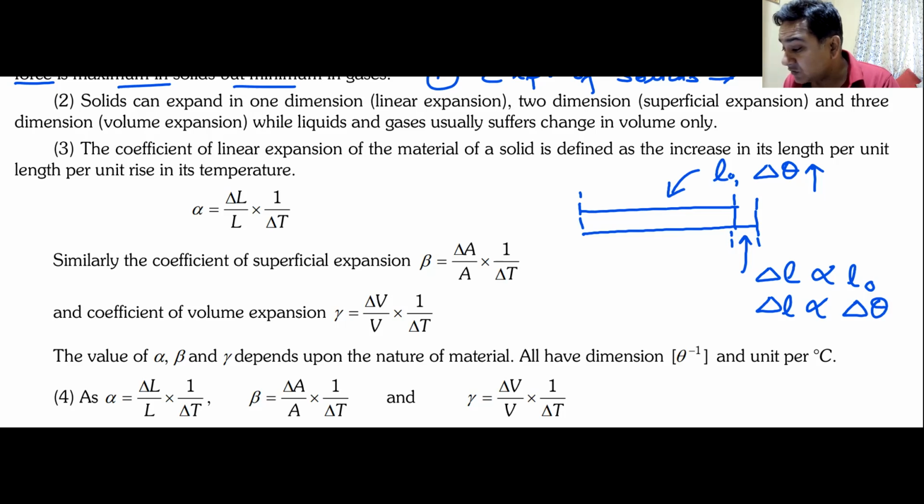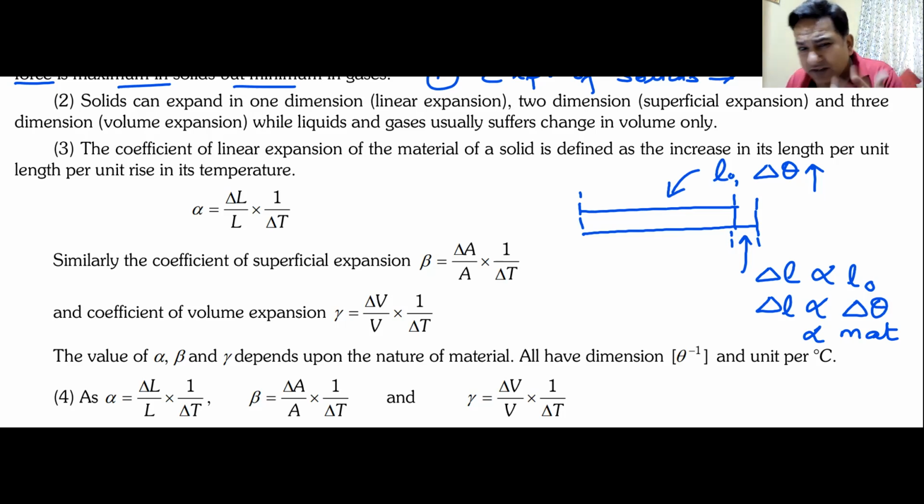Someone says intermolecular forces. Yes, it depends on intermolecular forces, but how do I incorporate this? Instead of writing intermolecular forces, I say it depends on the material of the body. For example, if it is iron, it might expand differently. If it is copper, it might expand differently. Some metals expand more, some expand less.